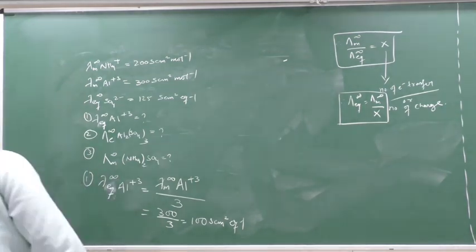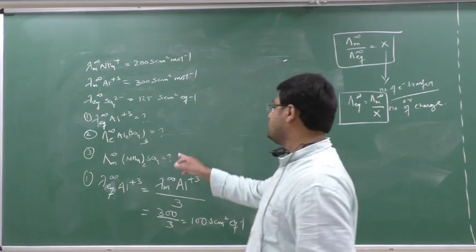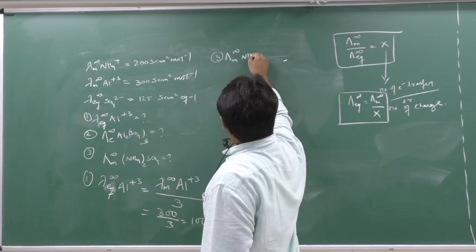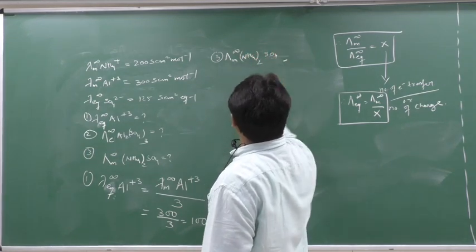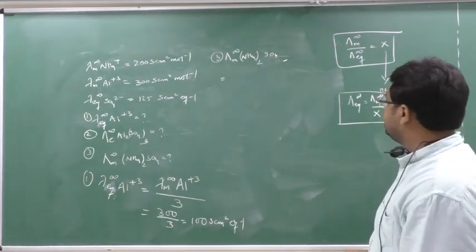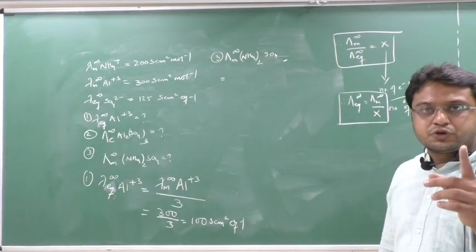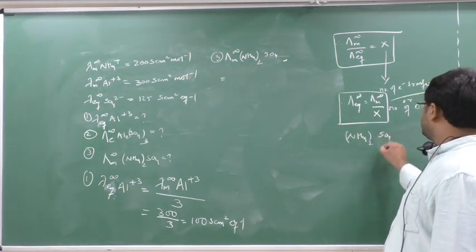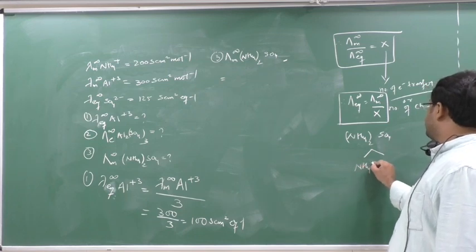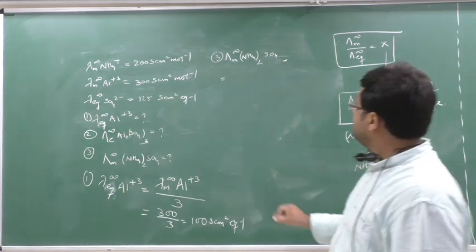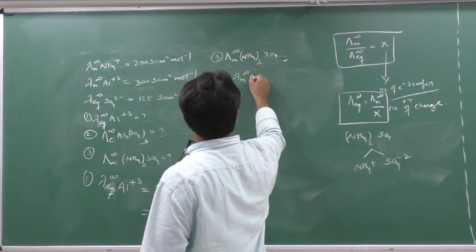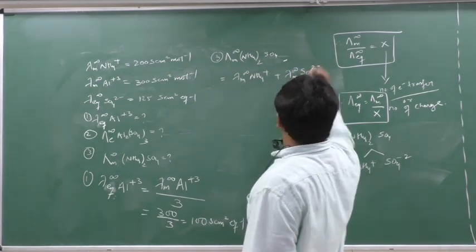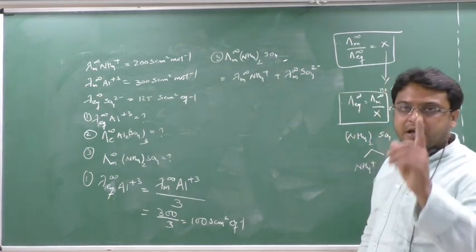Okay. So next question they want, that is molar conductance of NH4 twice SO4. So third, now see here. Molar conductance of NH4 twice SO4. Now please check it out. So we have to calculate the molar conductance, and you know in molar conductance number of ions should be multiplied. So see here now, NH4 twice SO4. If you crack it, you get NH4 plus and you get SO4 minus 2. So what do you get as the answer? You get lambda m infinity NH4 plus and lambda m infinity SO4 2 minus. Now this is the molar conductance, so number of ions should be multiplied.